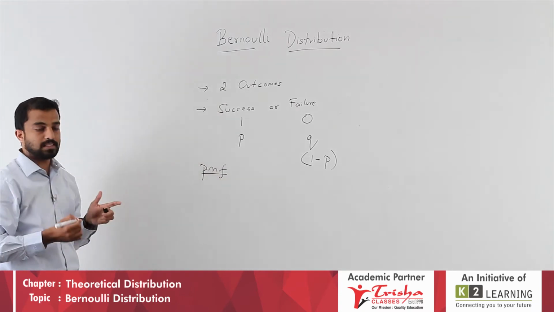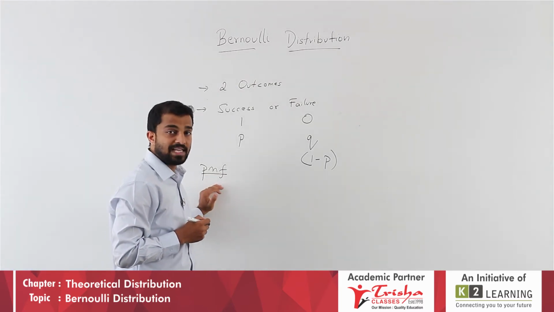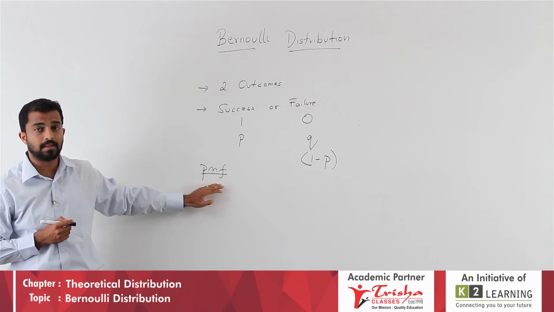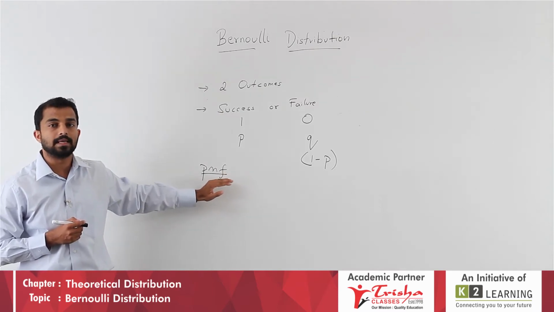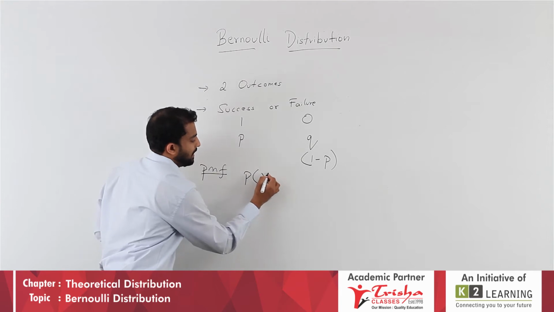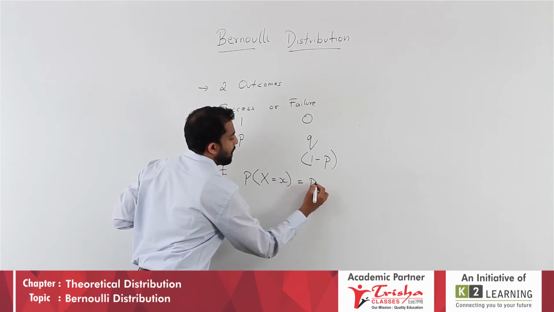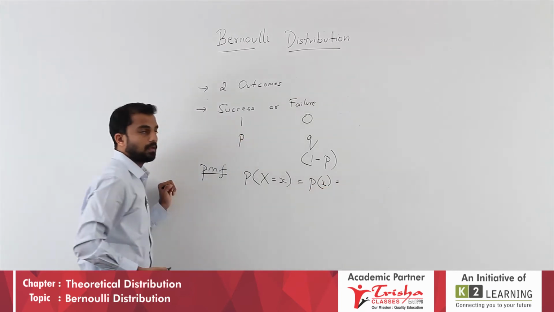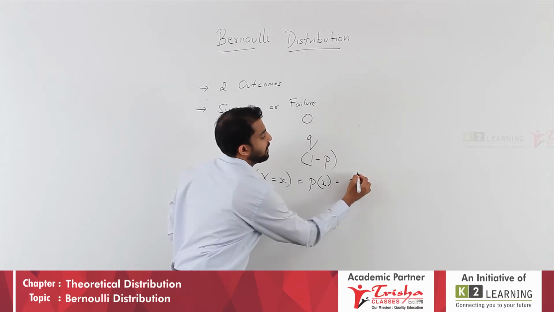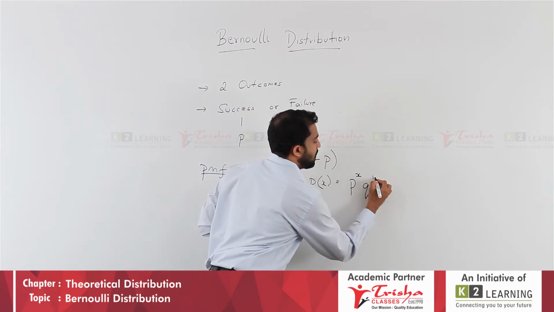The random variable capital X has a certain probability mass function, written as P of capital X equals small x is equal to p to the power x into q to the power 1 minus x.